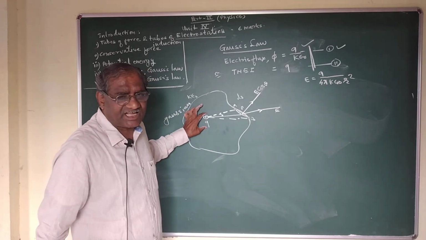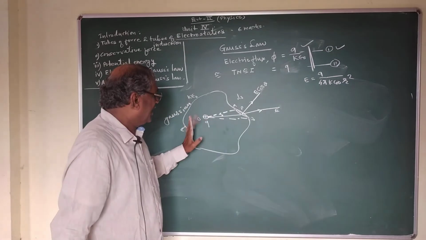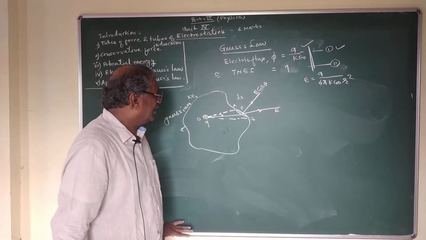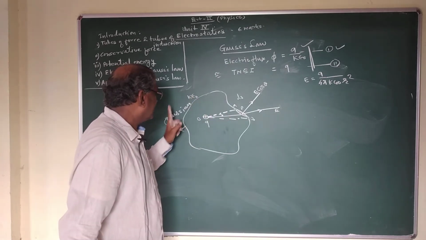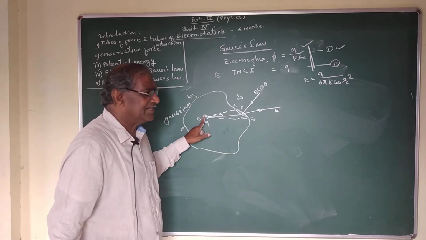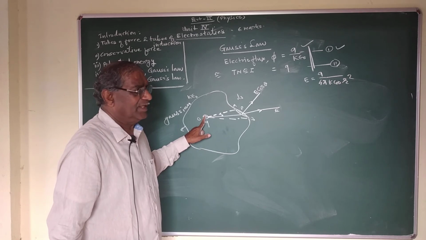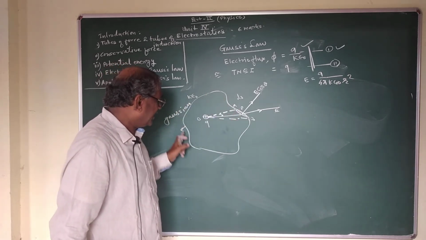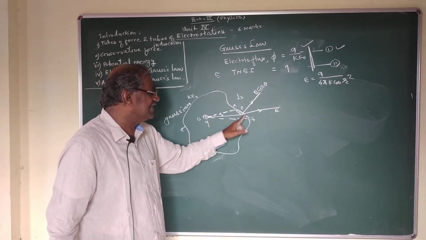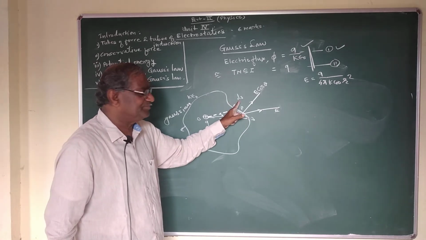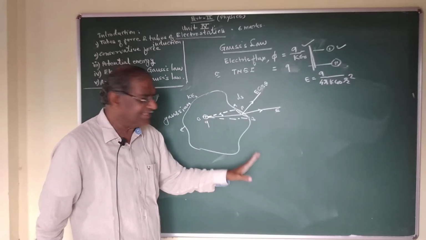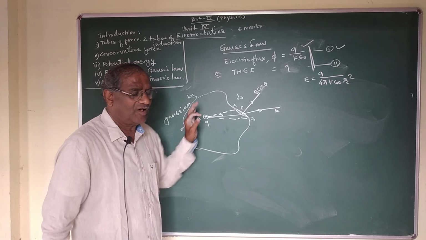First we consider a static charge Q in the dielectric medium. This static charge Q produces an electric field in that dielectric medium. Now we construct a Gaussian surface of any shape which encloses the static charge Q. On this Gaussian surface, let us consider a very small element AB having area ds at a distance small r from the center of the charge